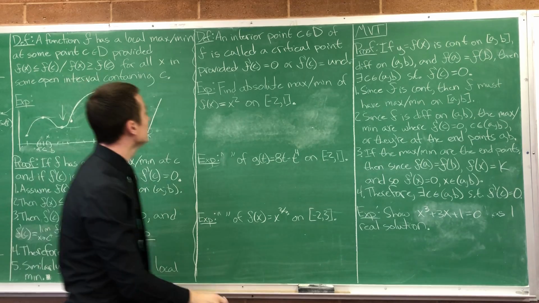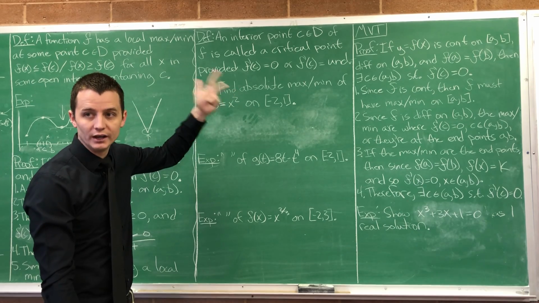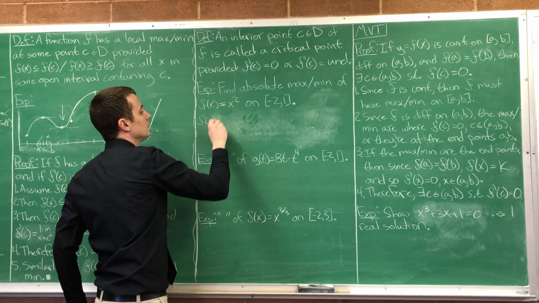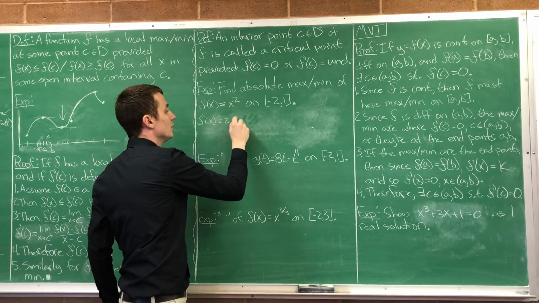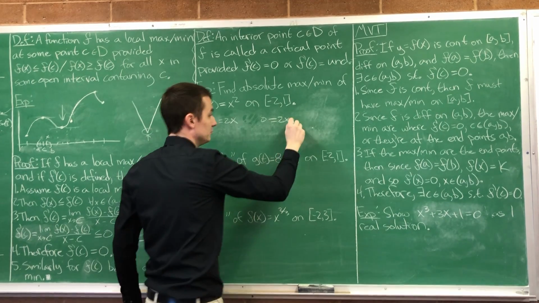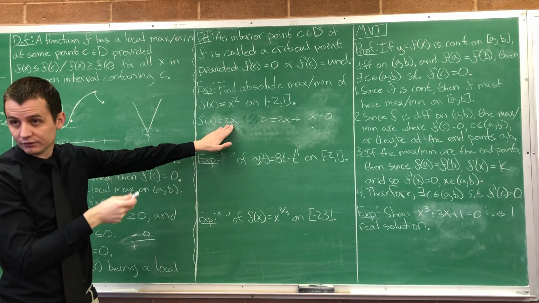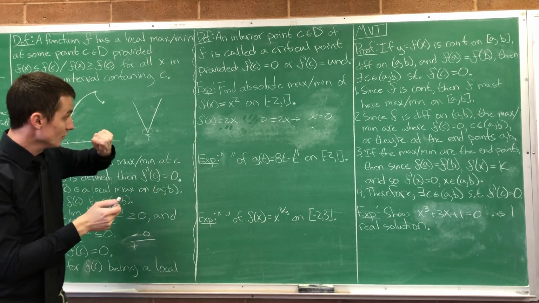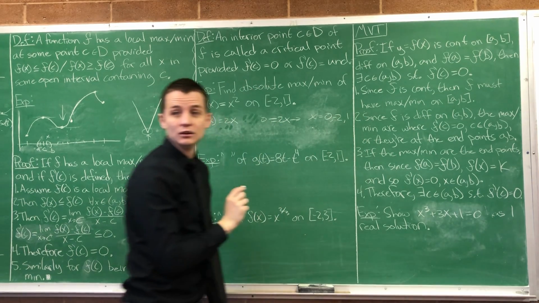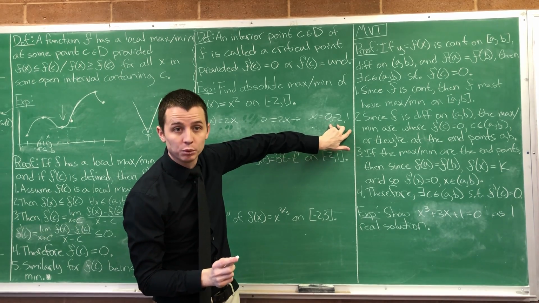Okay, so let's look at this now. We're looking for the max and min. What do we have to check? Derivative 0, derivative undefined, endpoints. Those are the 3 things we need to check. So what is our derivative? What is f prime of x? Just 2x. Where is 0 equal to 2x? When x is 0. And that's always defined. It's never undefined. So the only points we need to check are 0, negative 2, and 1. I'm guaranteed that my max and mins reside at these 3 points.